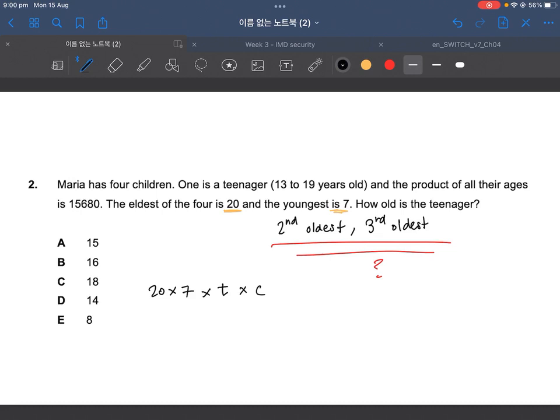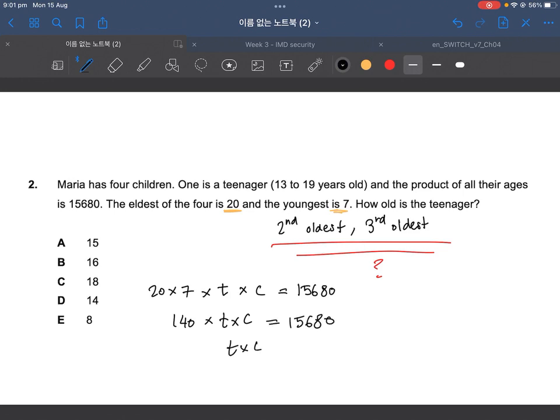It doesn't really matter. But anyways, I'm going to say that 20 times 7 times T times C, which is all the ages of all the siblings multiplied together, is 15,680. Well, then we know what T times C is. Because T times C times 140, because 20 times 7 is 140, is 15,680.